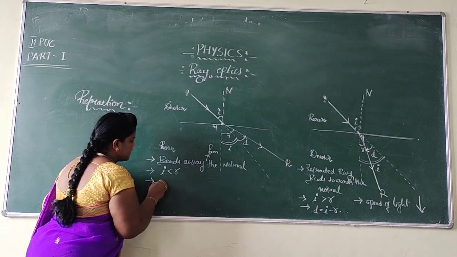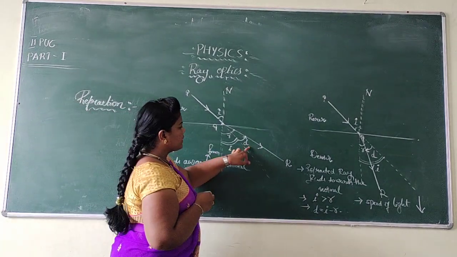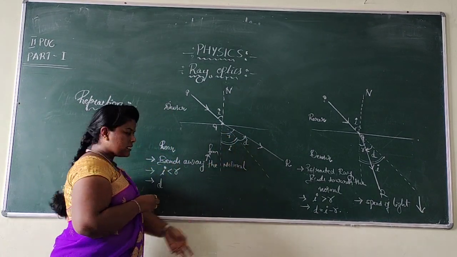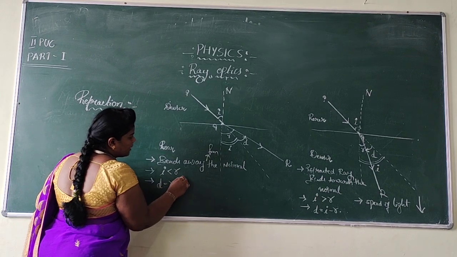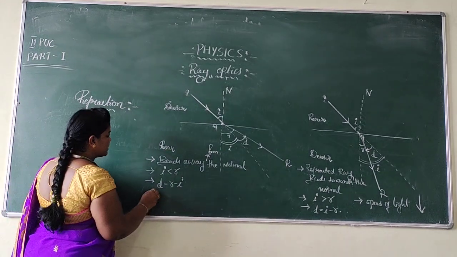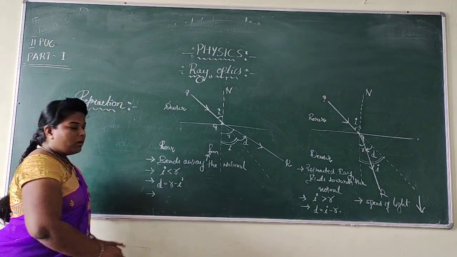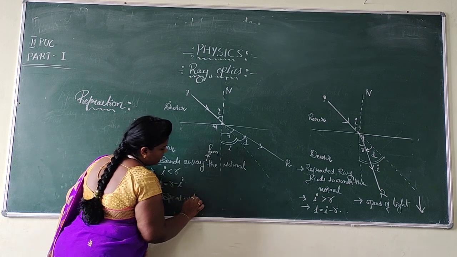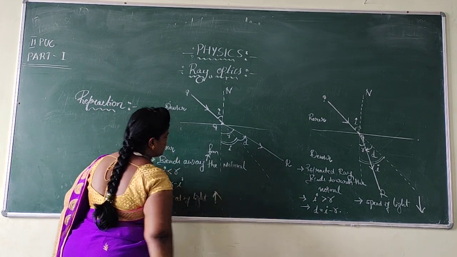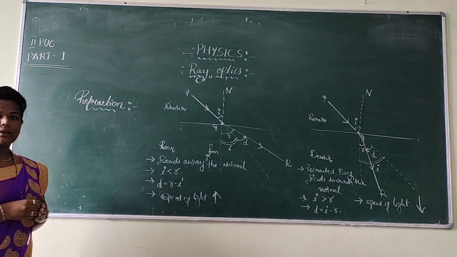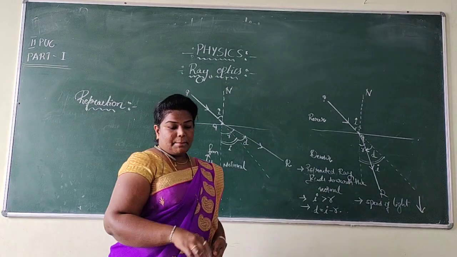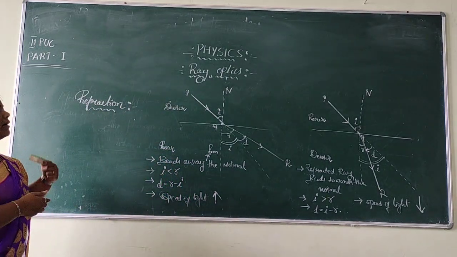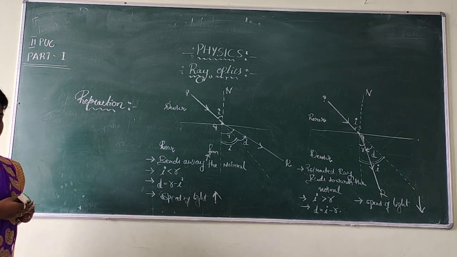I can easily write the angle of deviation by considering the mathematics: d is equal to r minus i. Finally, the ray of light is going from denser to rarer. What happens now? The speed of light increases when it travels from denser to rarer medium. This is the basic definition and how the ray of light bends when it travels from one medium to another medium.